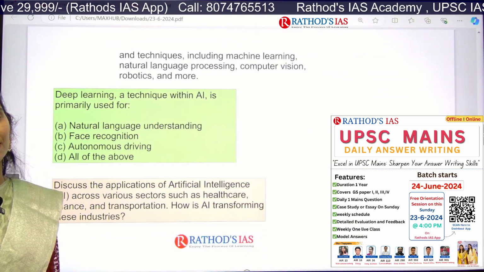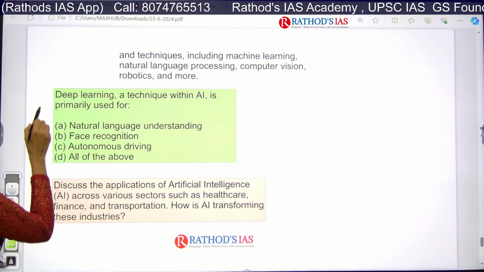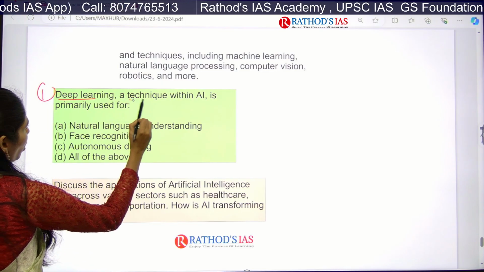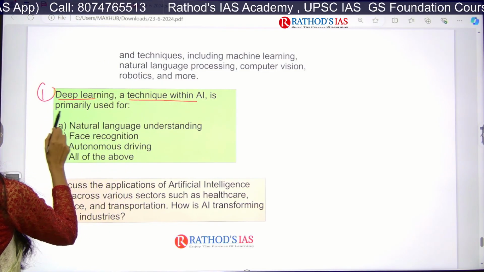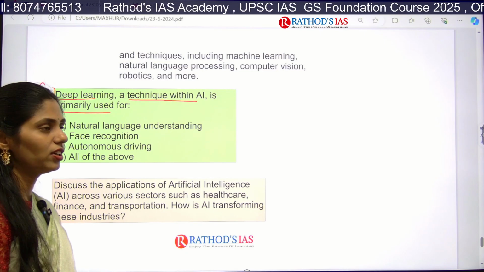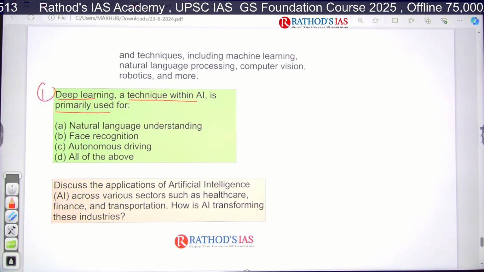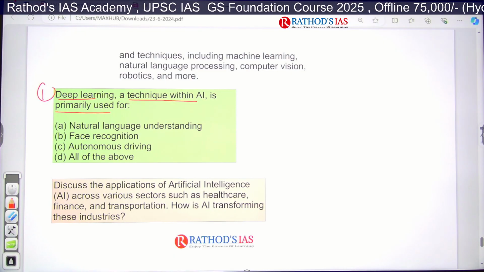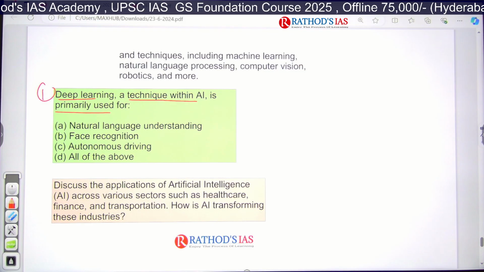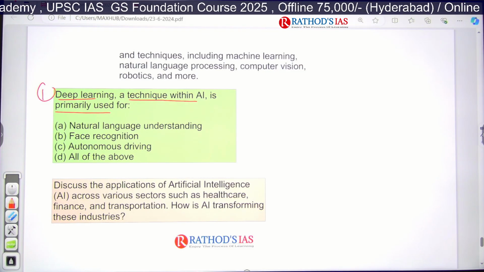And now let me give you some prelims and mains practice questions. So the first one is, deep learning, a technique of AI, is primarily used for what? So deep learning is used for what? First option is natural language understanding, second one is face recognition, third one is autonomous driving, and fourth one is all. So which is the correct answer for this question?